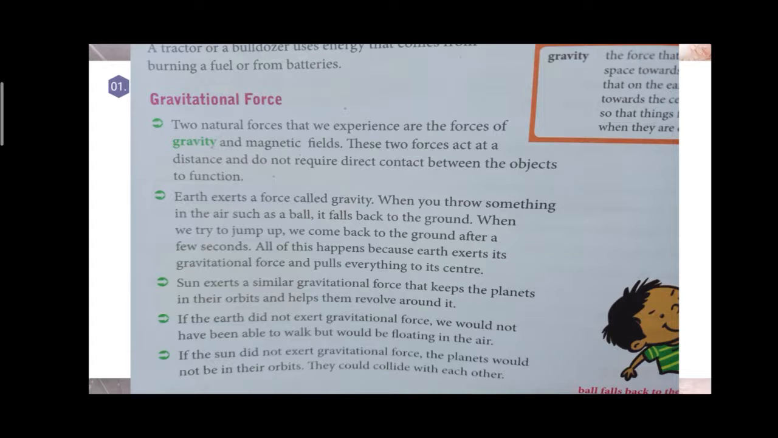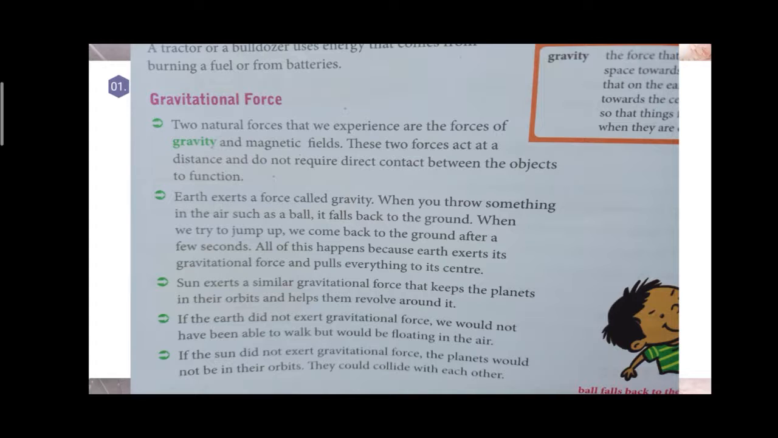If you go to space, we cannot run or walk, right? We float in the atmosphere, because there is no gravity. There is no gravitational force. Because of the gravitational force only, we are able to walk and run.